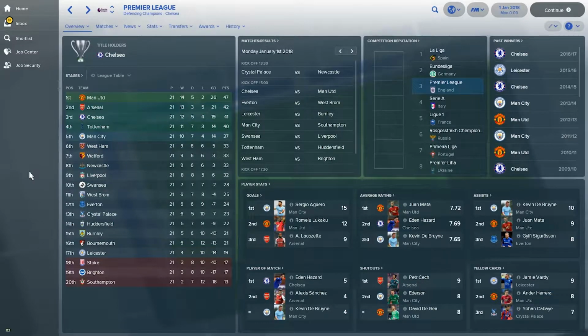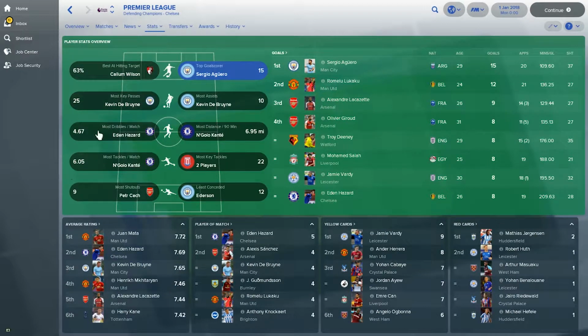Let's also have a quick look at the key stats and the player performance. So let's go to player overview and see what's happening there. Okay, so top goal scorer Sergio Aguero with 15 goals in 20 games. Lukaku in 21 games only managed to score 12. Then we have Lacazette with 9, Giroud, Dier, Salah and Vardy and Hazard all with 8 goals, trying to get their way up the table.